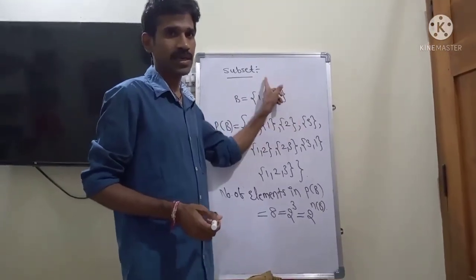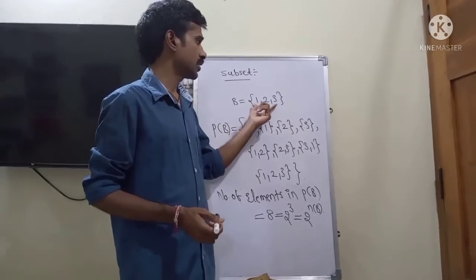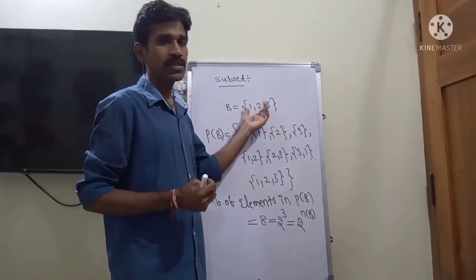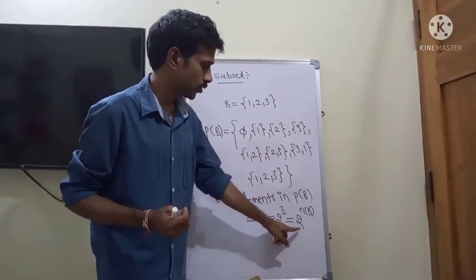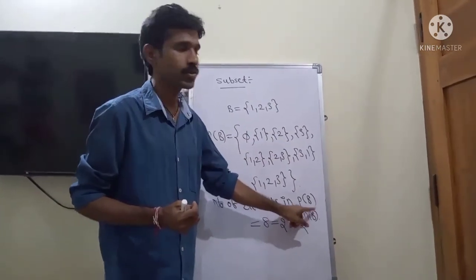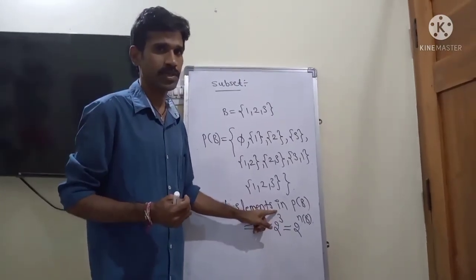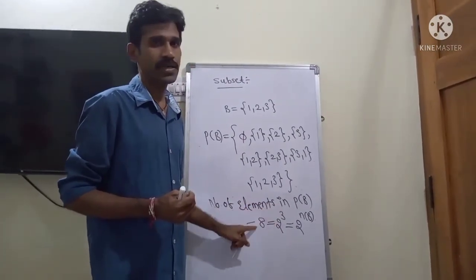So the power set of this set, how many elements does the set contain? This set contains 3 elements. Then the number of elements in the power set is 2 power n of B. Here n of B is 3, so we get 2 cube, which gives 8 elements.